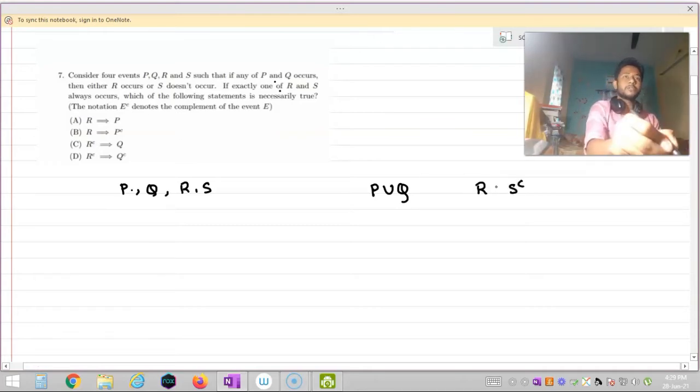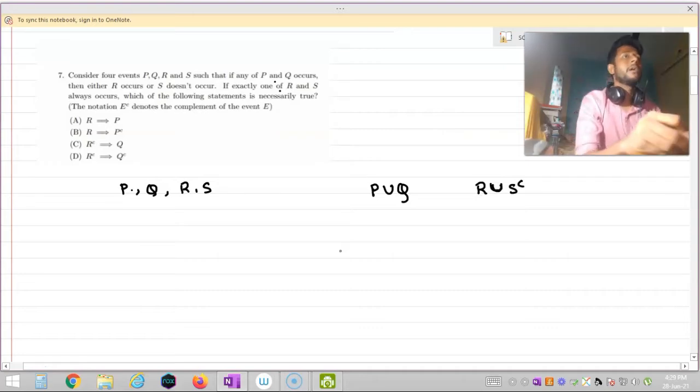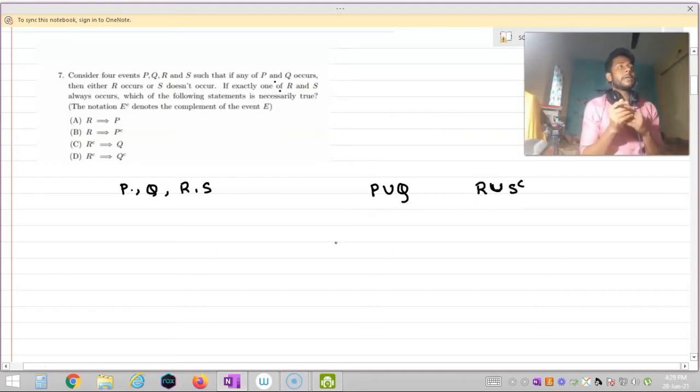As there is OR, I can write it as a union. So if any of P and Q occurs, then either R occurs or S doesn't occur, which means P union Q is a subset of R union S complement.